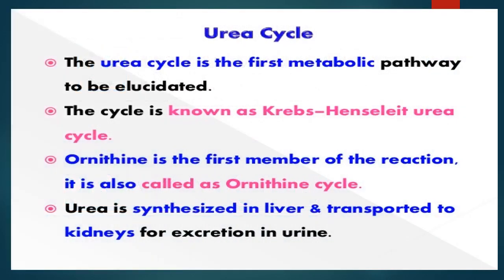Today in this video I will explain the urea cycle. The urea cycle is the first metabolic pathway to be elucidated. This cycle is also known as the Krebs-Henseleit urea cycle. Ornithine is the first member of the reaction. It is also called the ornithine cycle. Urea is synthesized in the liver and transported to the kidney for excretion in urine.